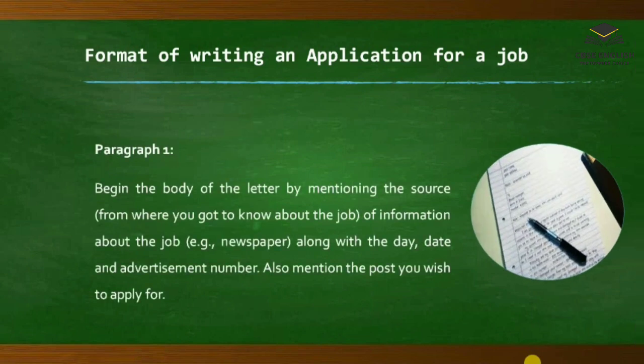So what to write in paragraph number 1? Begin the body of the letter by mentioning the source, that is, from where you got to know about the job, information about the job, for example from newspaper, along with the day, date and advertisement number. Also mention the post you wish to apply for.